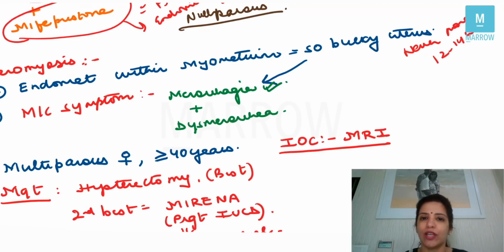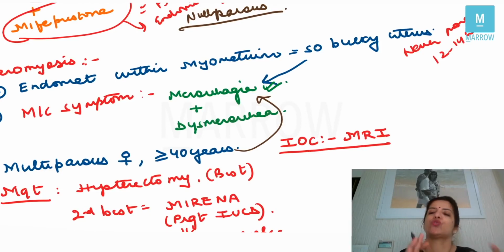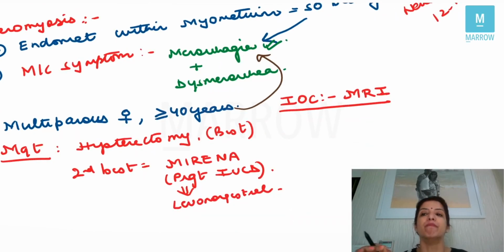You are getting a female more than 40 years who is coming to you with excessive bleeding. My first thought is that maybe she has cancer, and every time I cannot be confused whether it is cancer or adenomyosis. So it's better that I remove her uterus. So management of adenomyosis is hysterectomy. That's the best management. If the female refuses hysterectomy, then I'm going to insert Mirena. Mirena is a progesterone containing IUCD, and the progesterone in Mirena is levonorgestrel. So it's a levonorgestrel containing IUCD, right? So this is what you have to remember about endometriosis and about adenomyosis.